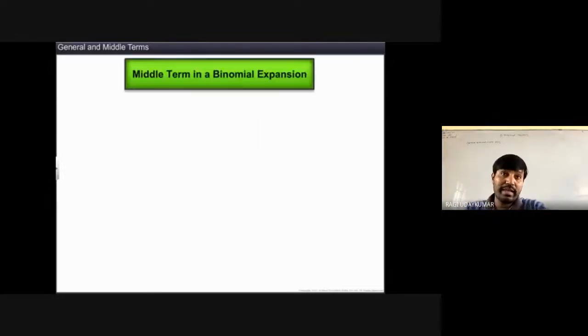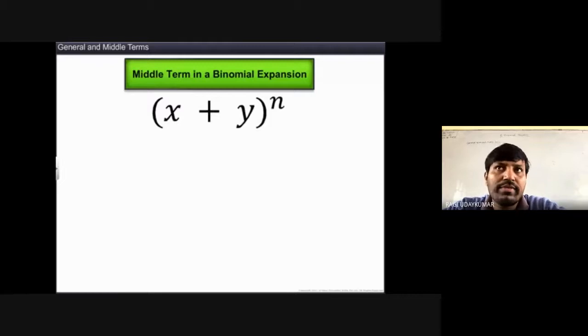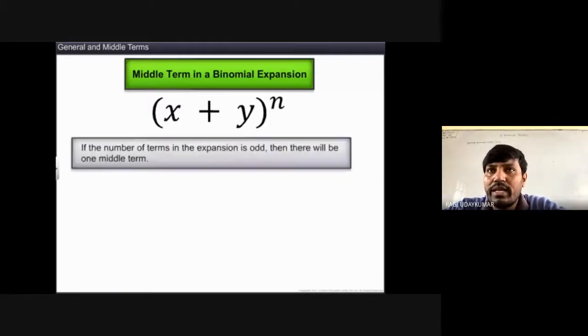In the expansion of x plus y. So middle term, how do you find out? That is general term. If you want fourth term find out कर सकते, fifth term find out कर सकते. So middle term in the binomial expansion can be found. If the number of terms in the expansion is odd, there will be one middle term, isn't it?